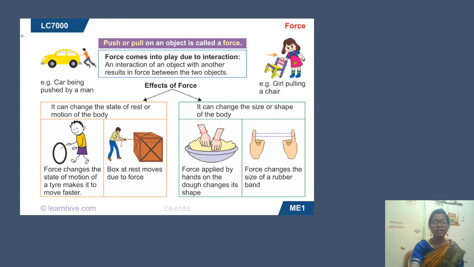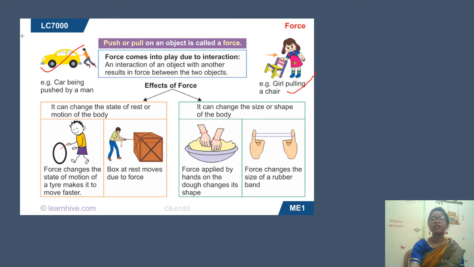So here you can see two pictures, a car being pushed by a man and a girl pulling a chair. So in these two cases, what is happening? A man is in contact or interacting with the car and a girl is in contact with the chair. So if there is no interaction, there will be no force. So a force comes into play due to interaction.